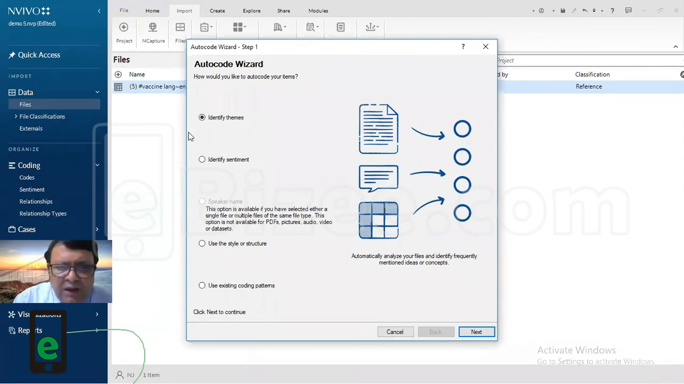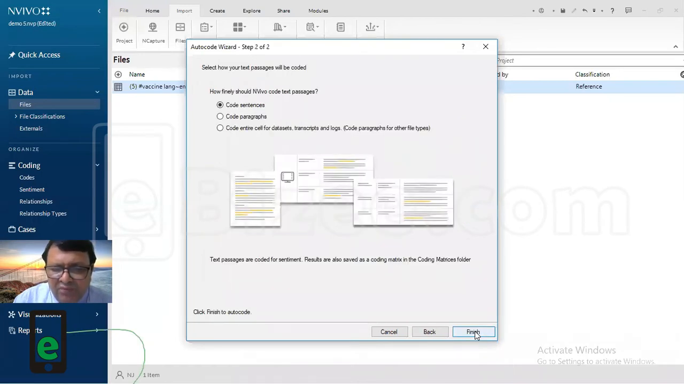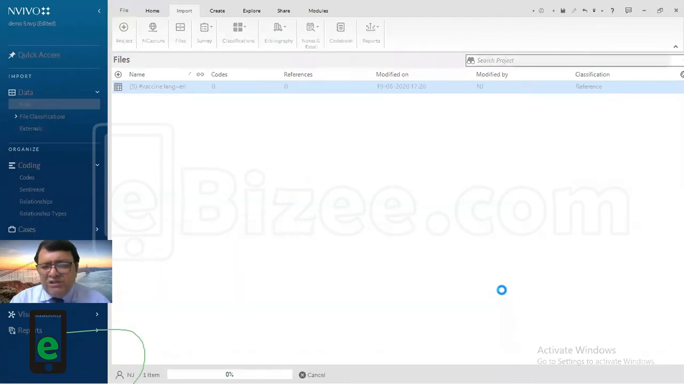Next step, I will use the whole data to see what is the sentiment of the people with respect to vaccine for COVID-19. So I'll straight away go to identifying the sentiments. I'll press next, and then you have quote sentence, quote paragraph. I'll go to quote sentence because a sentence itself can tell the sentiment of the people, right? So I'll say finish, and you will see the progress here. It will take some time.